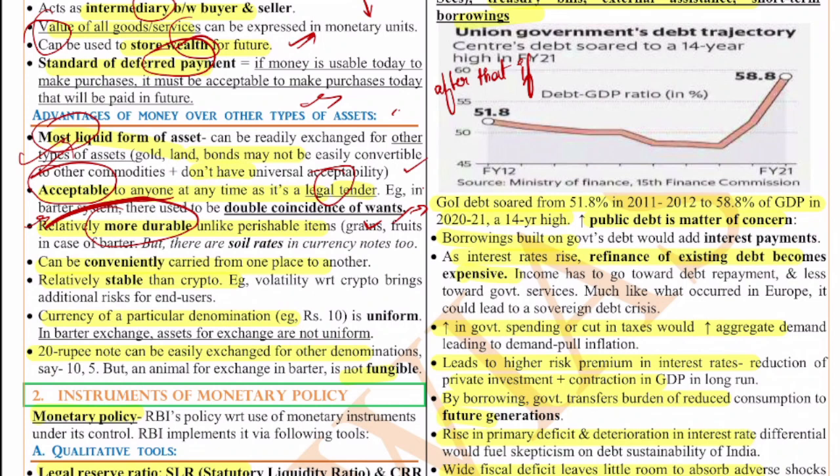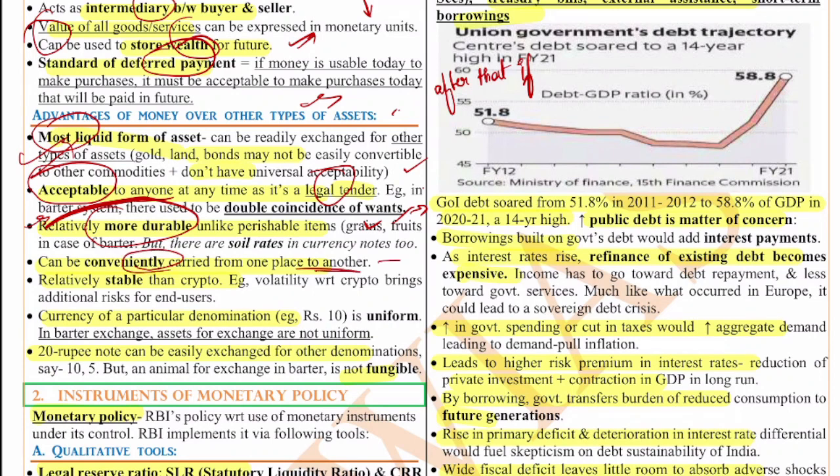If they spoil, they will not have any value. So they are perishable. Only for some time will they have their value. This will not happen with money. The next is that money can also be conveniently carried from one place to another easily. So it's easy to store and carry.